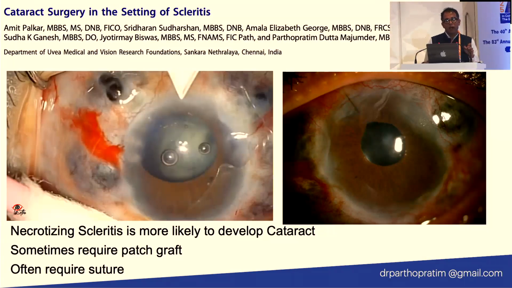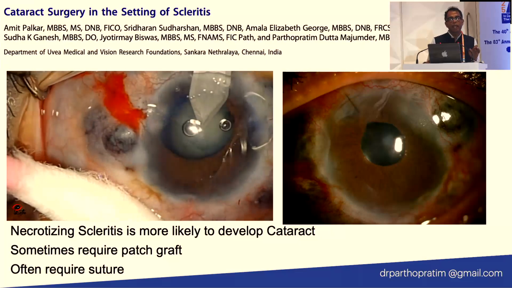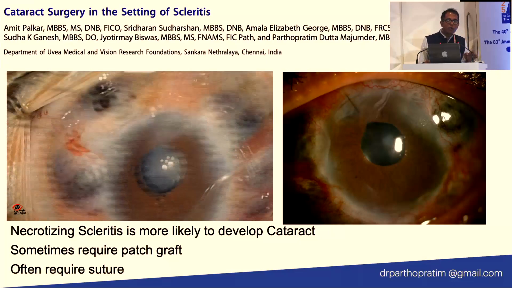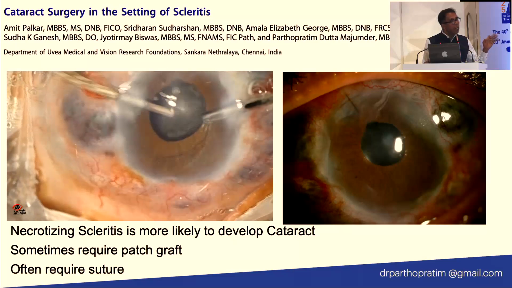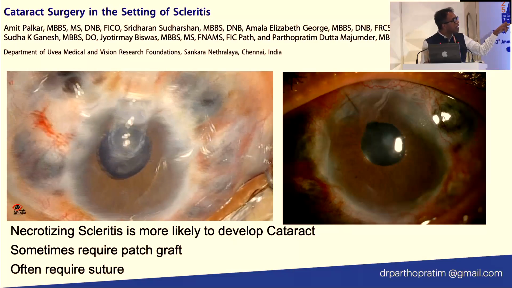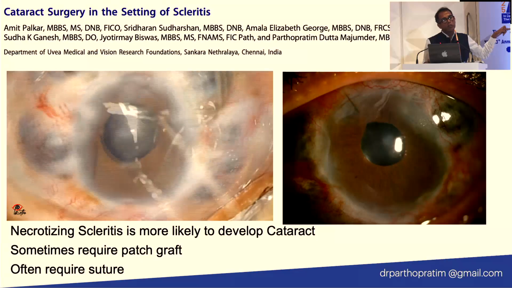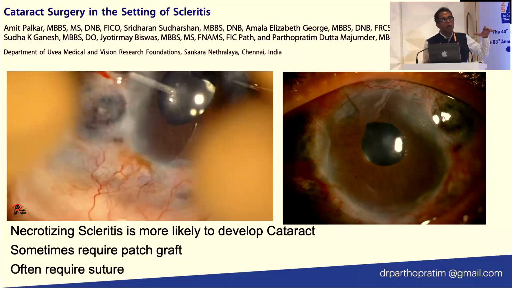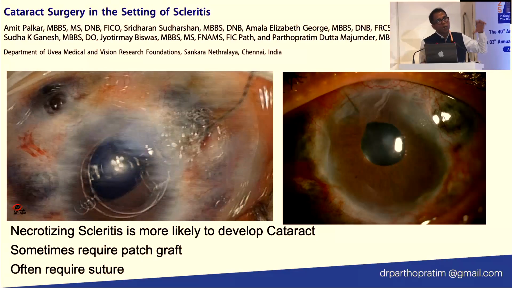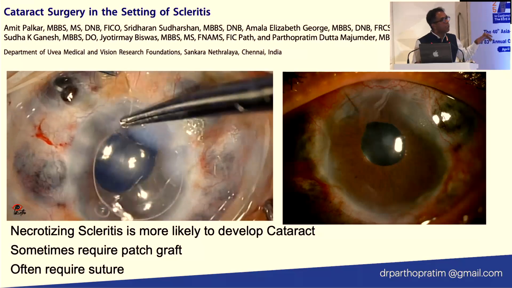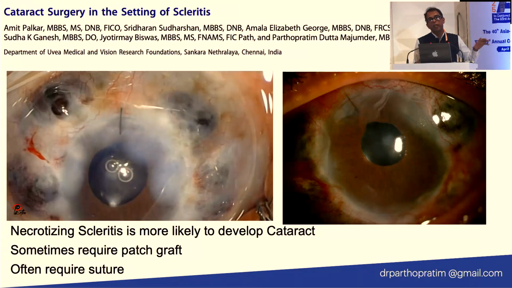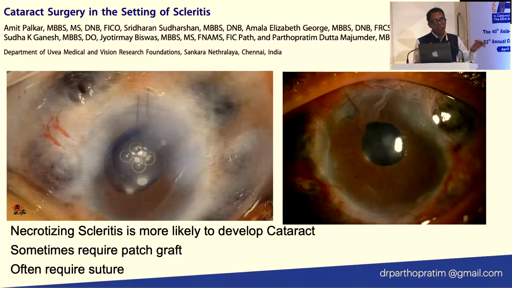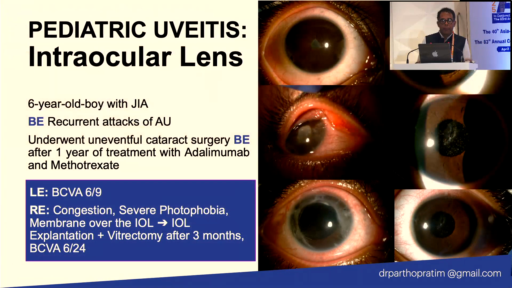This is one of our patients. We were thinking whether we'd go for a patch graft or not, but finally we could do the surgery without a patch graft, and the patient is doing well. After that, in scleritis patients sometimes you need to take a suture because the rigidity of the eyeball is so less, and you can't rely on that. But if your control of the scleritis is perfect, don't worry about taking sutures in such patients.